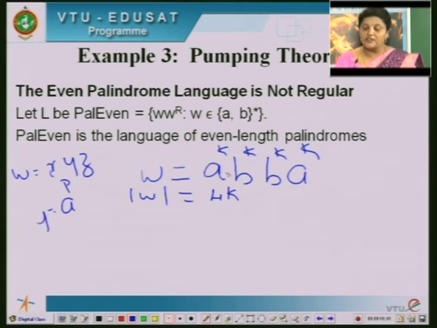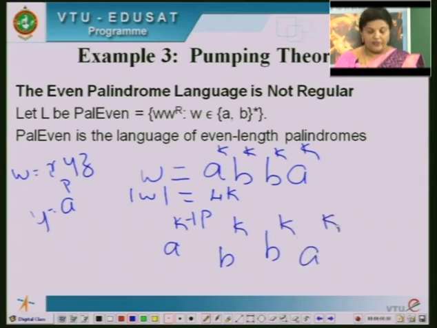In the first k a's, I am taking a^p as y. So, in x y z, your expression will be a^(k+p) followed by b^k followed by b^k followed by a^k.